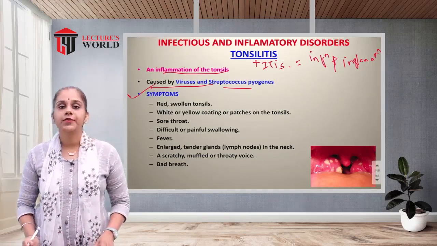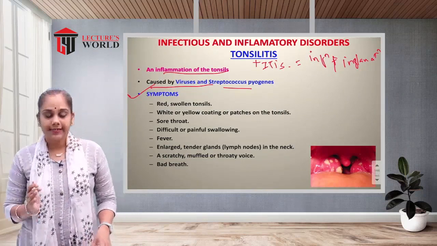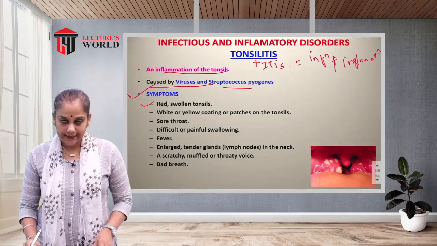Which are the symptoms of tonsillitis? Red and swollen tonsils.